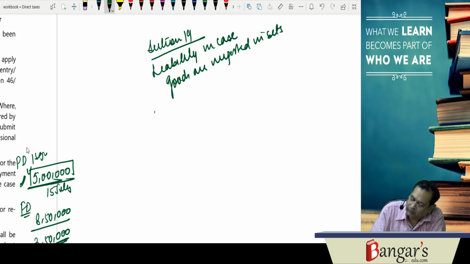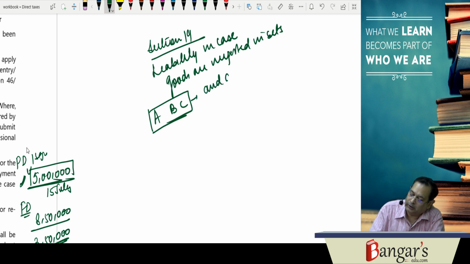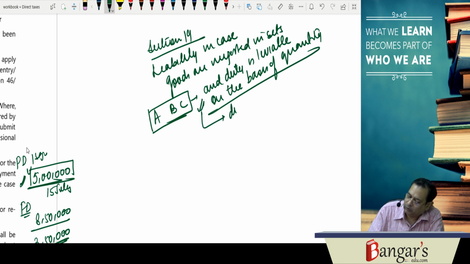If, say, A, B, C are articles imported in a set, and duty is leviable on the basis of quantity, then in that case duty will be levied on the basis of quantity.